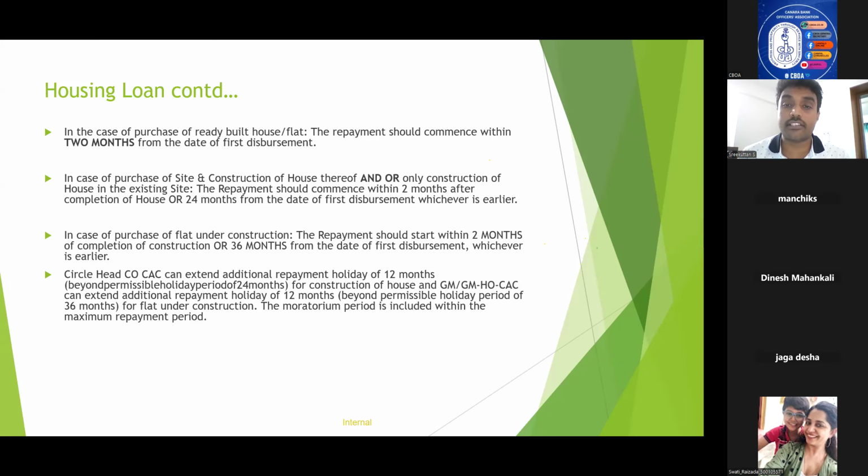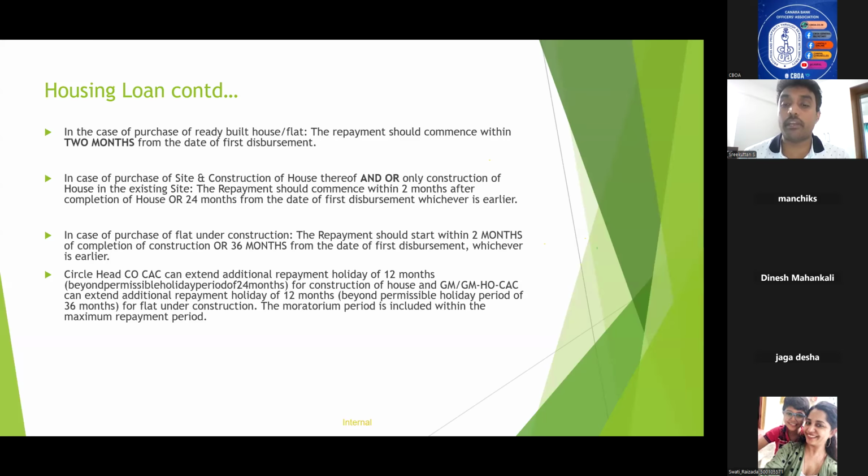In the case of construction, it is 24 months, or 2 months after the completion of house, or 24 months from the date of first disbursement. In the case of flat, it is 2 months of completion of construction, or 36 months from the first disbursement, whichever is earlier. Now, circle head CSE can give additional repayment holiday of 12 months beyond permissible holiday period of 24 months for construction of house. See, we already discussed for construction, the maximum repayment holiday period is 24 months.